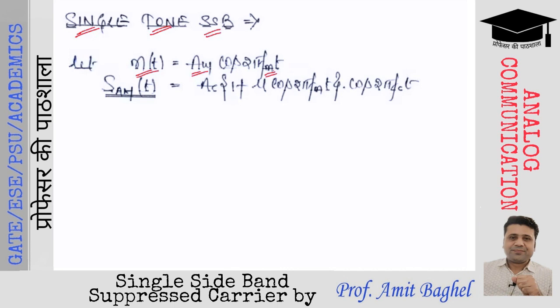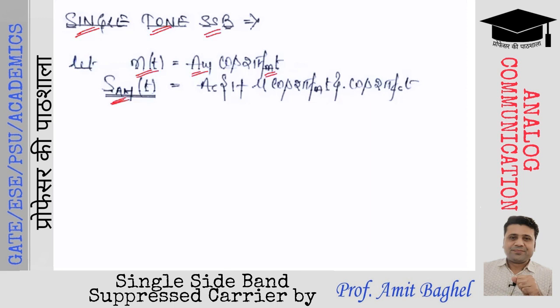It has only one frequency component, which exists at fm. Now the single tone message signal will produce a modulated waveform, and this is the expression of the standard AM modulated waveform, s_AM(t).